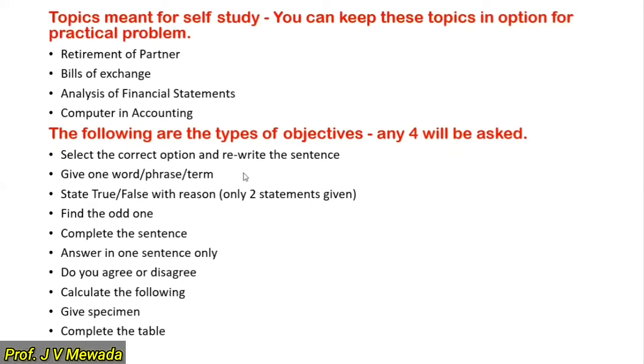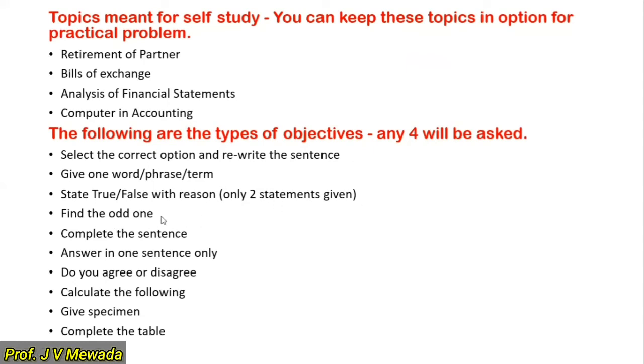Give one word, phrase or term that is known to you. You have to answer in one word, term or phrase. State true or false with reason. Only 2 statements. This is the new type of objective they have introduced now. You have to state whether the following statement is true or false. So for that 1 mark, and for giving correct reason, whether it is true or false, 1.5 marks. So total each sentence will be of 2.5 marks. So only 2 statements will be given. For the first one, second one also, third one only there are 2 statements.